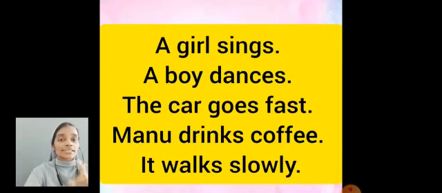Then Manu, that is a singular noun, so the verb also needs to be singular. Manu drinks coffee. Then it, that is singular, so the verb also needs to be singular. Walks, it walks. It walks slowly.